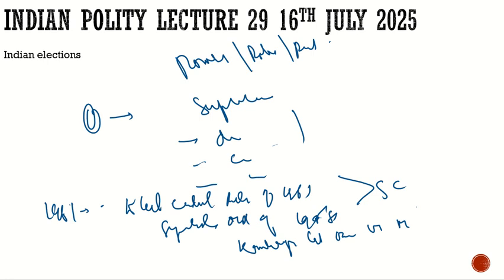To this, the Supreme Court said, look at the Constitution, look at Article 324. What does it say? It says that the Election Commission of India has the superintendence, it has the direction, it can control, it can conduct the elections. It has this power. But in case there is any law, then the Election Commission of India cannot supplant that law. If there is no such law, we have the Representation of the People Acts of 1950 and 1951, but they did not deal with this. So let the Election Commission of India decide over the symbols. Let them decide whom they will assign as a national political party, and whom they will assign as a regional political party.